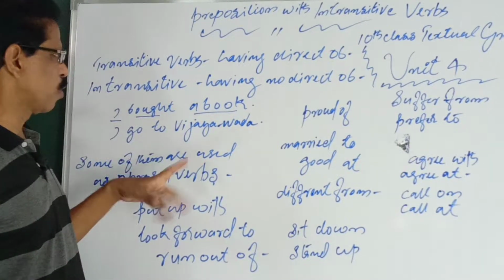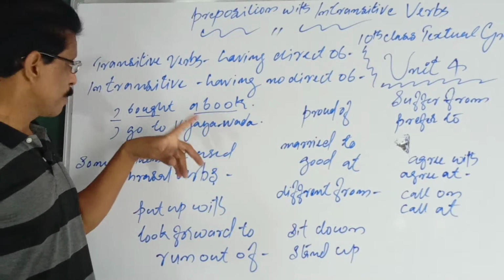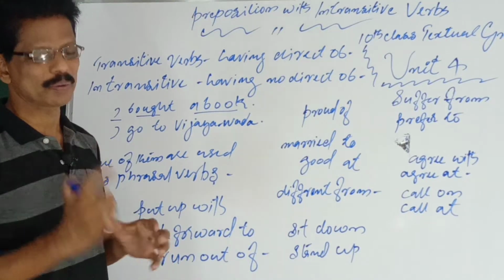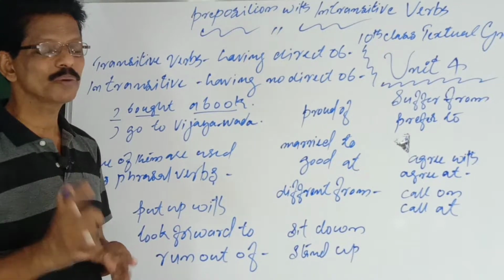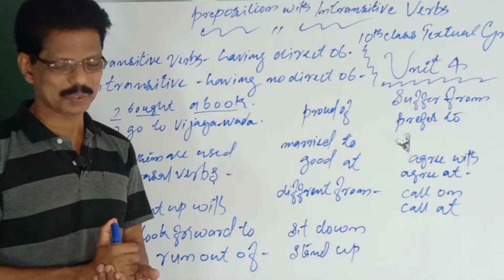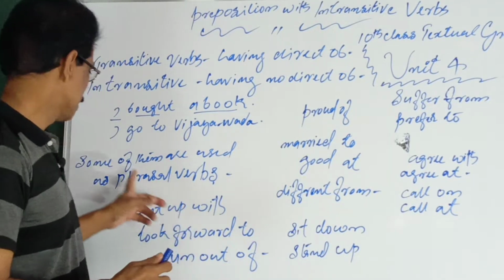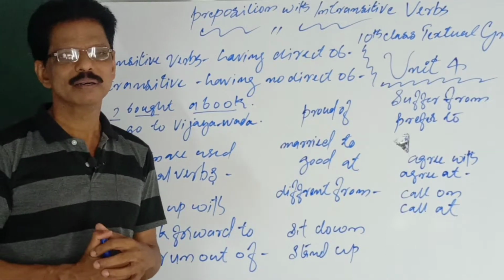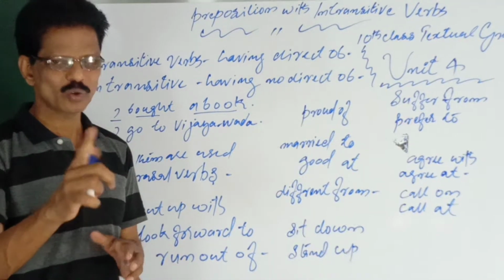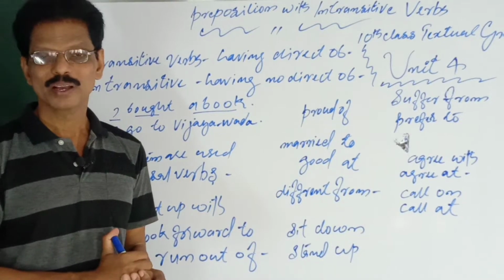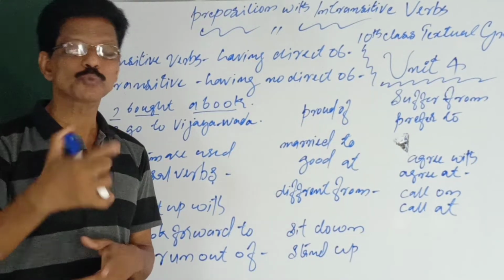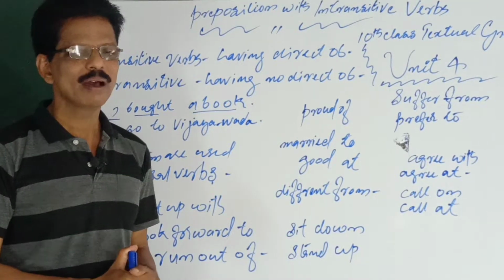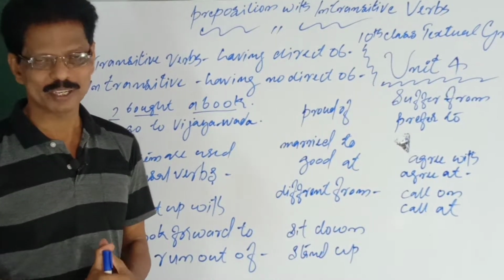Now come to something more. Some of them are used as phrasal verbs. Not all, but some of them. So what is a phrasal verb? I told in another video. Phrases used as verbs by adding a preposition, an adverb, or both.